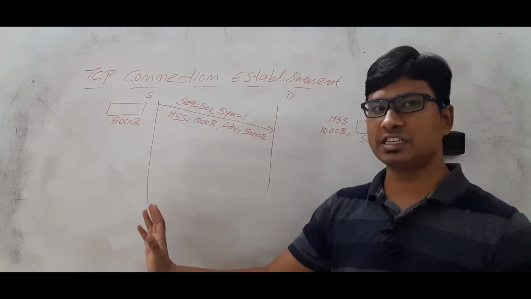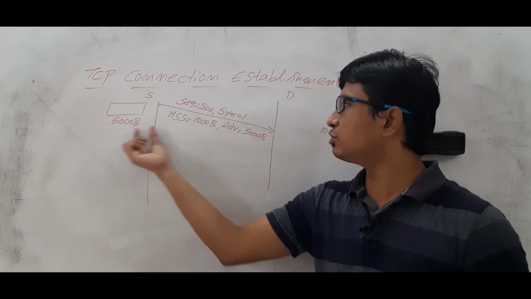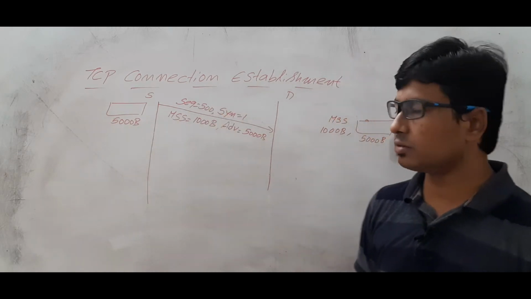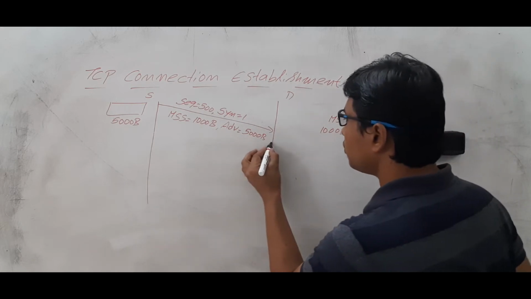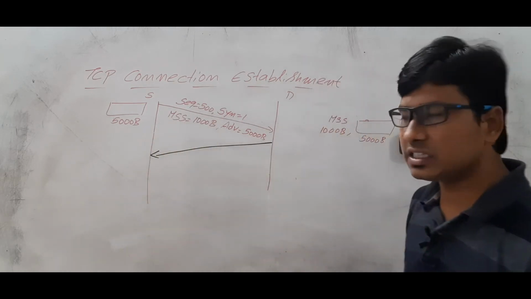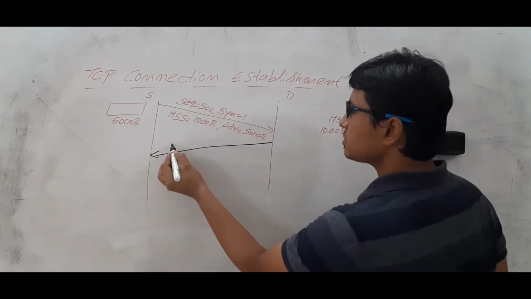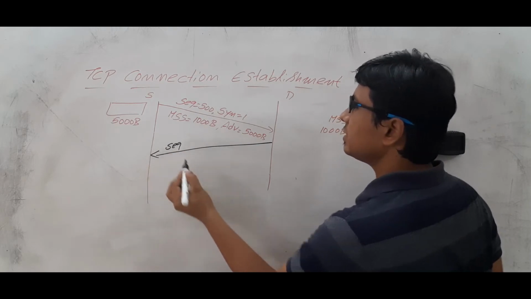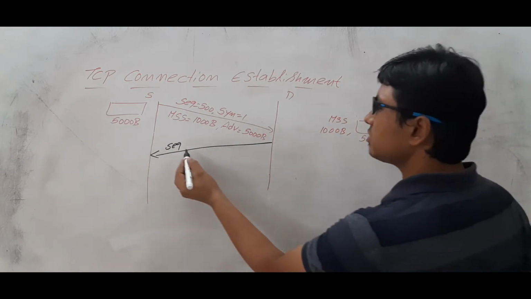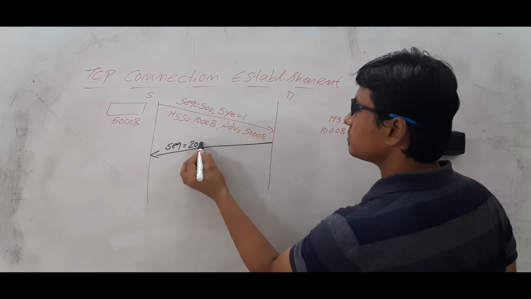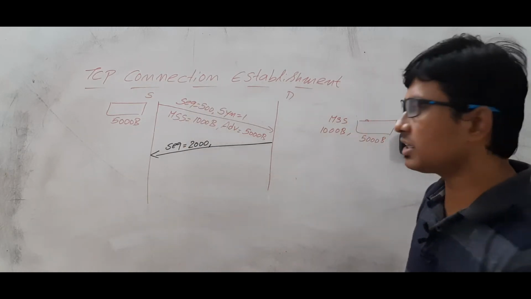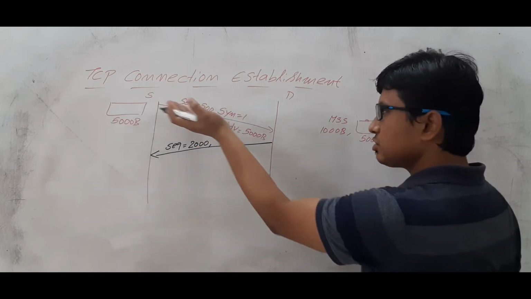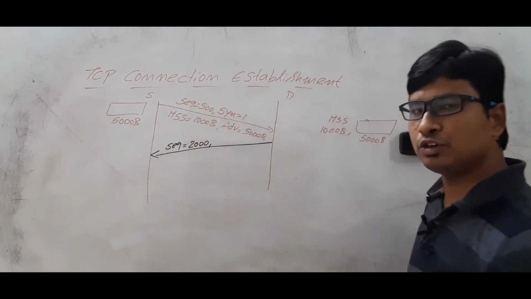Once I send the 5 segments, it is okay because 5000 bytes, one segment is 1000 bytes. Okay. Now what will the receiver do? If the receiver also wants to have a communication, the first thing it has to send is the sequence number. Let's take that it is using the sequence number 2000. It also wants to have a communication because it is full duplex. This is half duplex communication, this is full duplex communication.